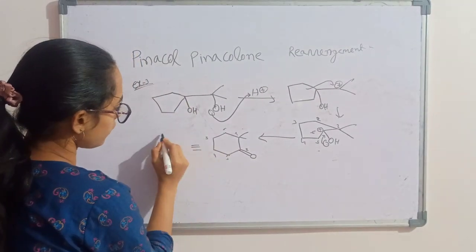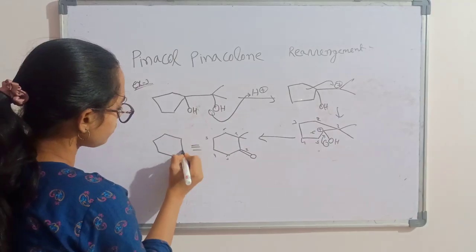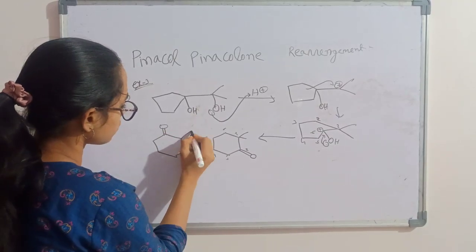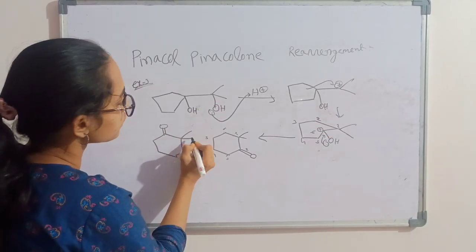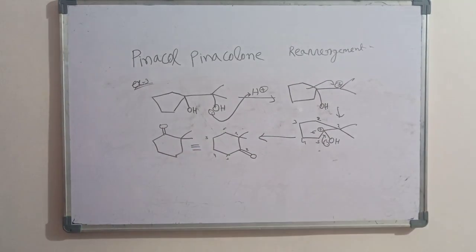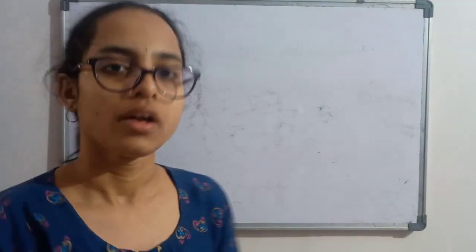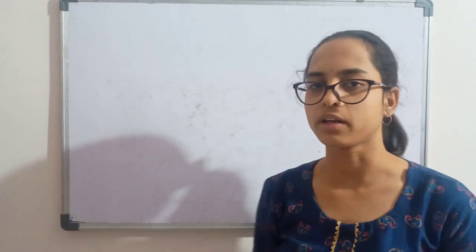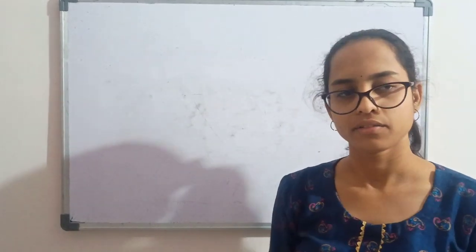We can write it like this also. This will form. With this, we will complete the Pinacol-Pinacolone rearrangement. Thank you.